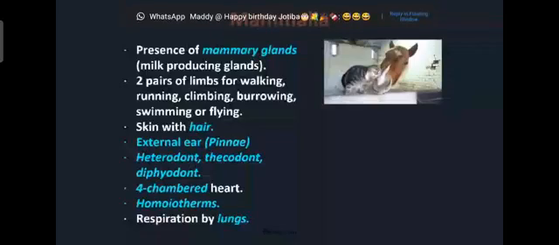Then thecodont. Thecodont means what? Whatever teeth are there, they are socketed, located in the sockets or in the cavity. So teeth are fit in some cavity. That is called thecodont. Then diphyodont. Diphyodont means in life we'll find two sets of teeth. Di means two, phyo means sets, dont means teeth. First are the milk teeth and then the permanent teeth. Milk teeth are replaced by the permanent teeth.